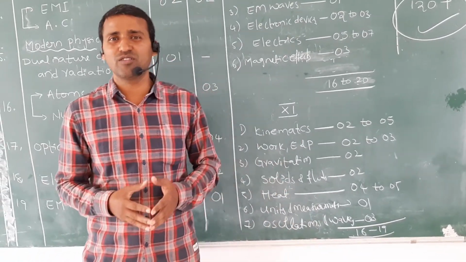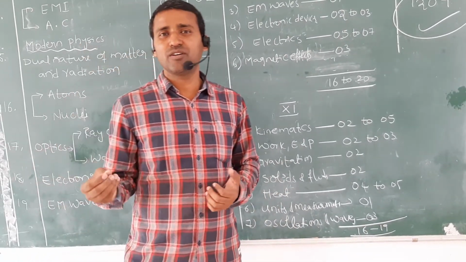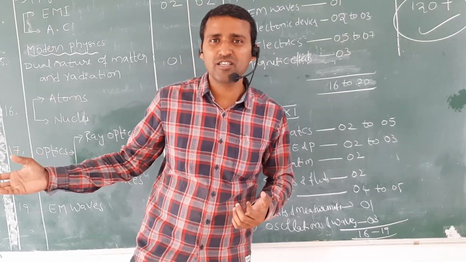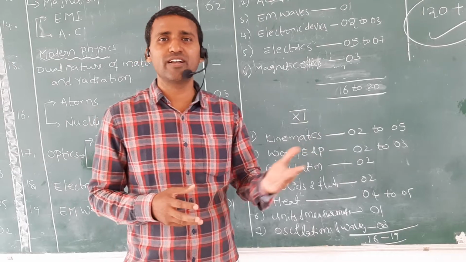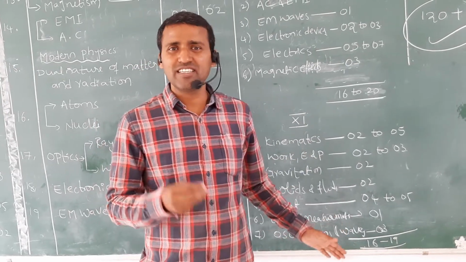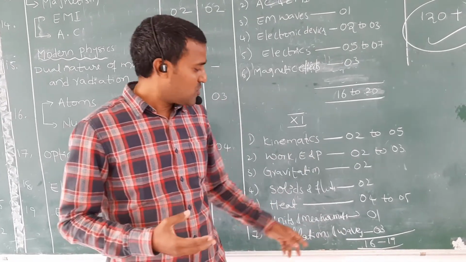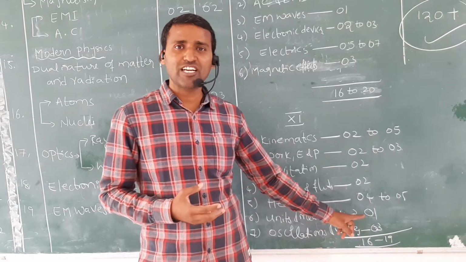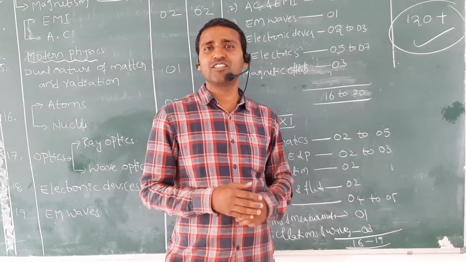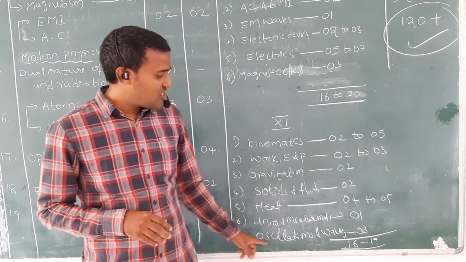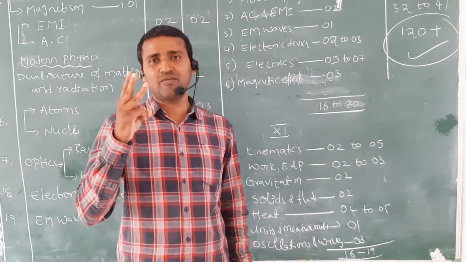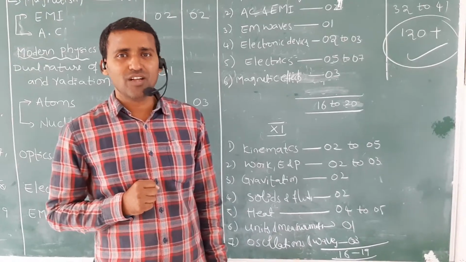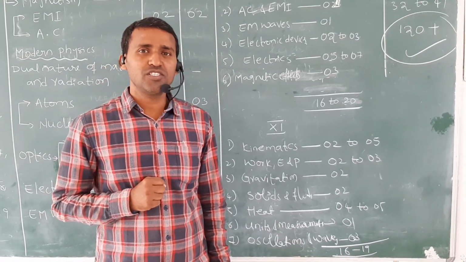Units and measurements. No need to explain about this one. Units and measurements depends upon the screw gauge and vernier calipers. If you observe relative errors, you should practice this one. It is easy for everyone, I know it. So if you practice units and measurements, 100% you can attempt the 1 question in the NEET examination. Oscillations and waves, every time they are giving 3 questions. So if you practice this one also, you can get 3 questions in the NEET examination.